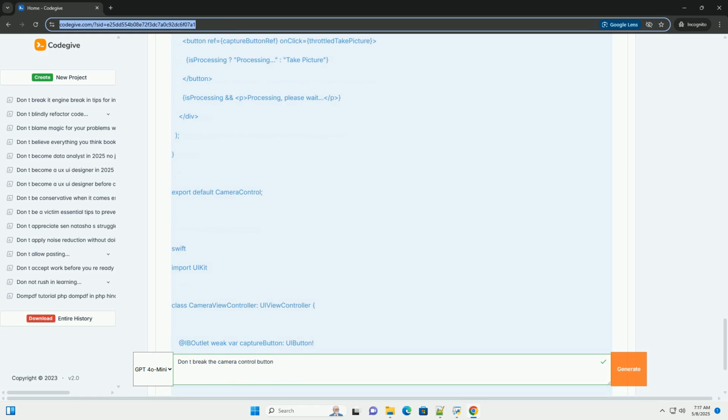We use useCallback to memoize the debounced function. This is important for performance, especially if the component re-renders frequently. 6. Button click handler: the onClick handler of the button is set to the debounced take picture function. 7. Button state: the button's text changes to "Processing" while a picture is being taken, and the button is disabled. B. JavaScript/React example: throttling.